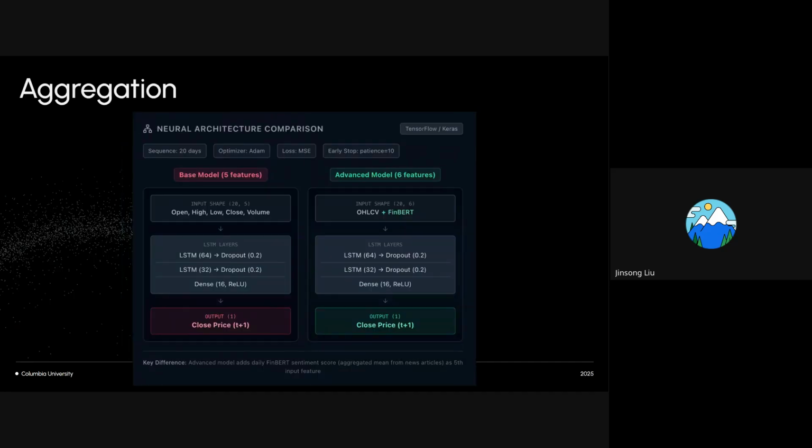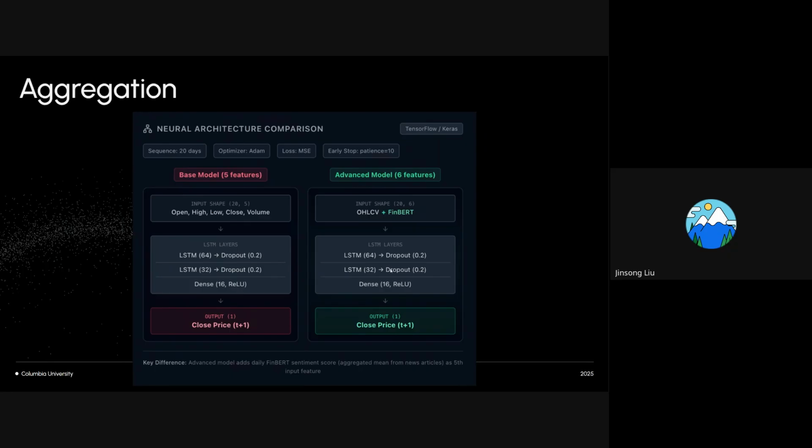So in this section, I will move from correlation analysis to feature aggregation and predictive modeling. Here we show two LSTM-based neural architectures implemented using TensorFlow and Keras. Both models are trained under the same experiment settings to ensure a fair comparison.